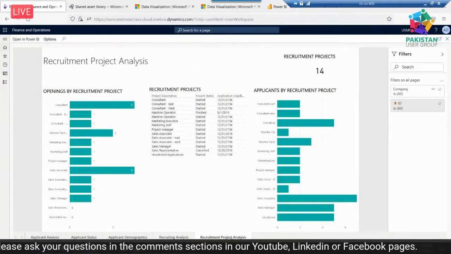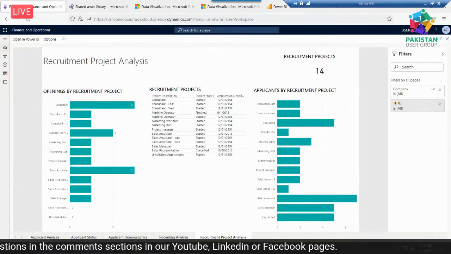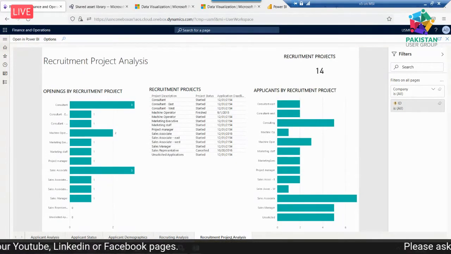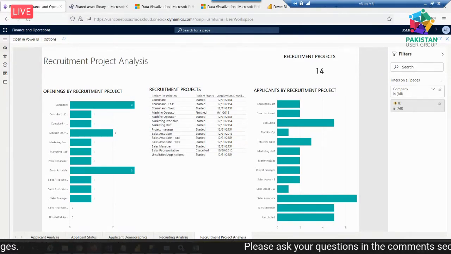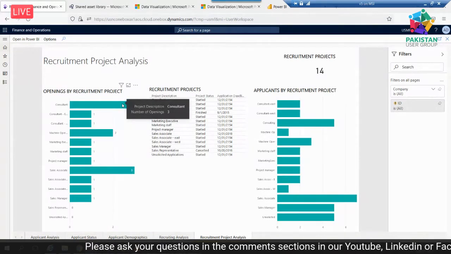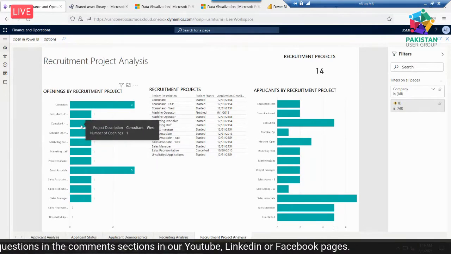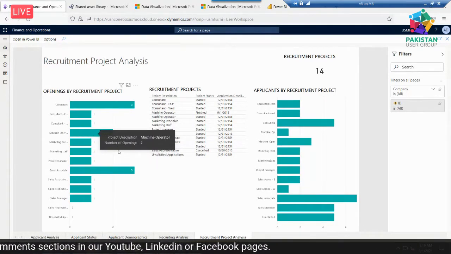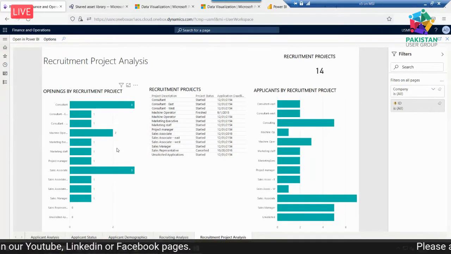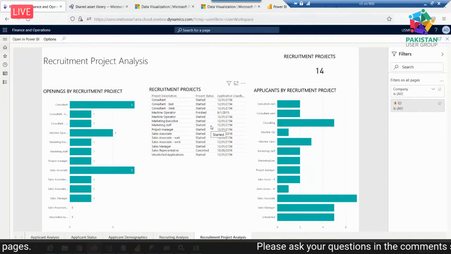And then comes the recruitment project. I already shared with you that in D365 we create a recruitment project. So the analysis shows that for 1 recruitment project, 3 openings are for a consultant project, 1 opening for east, 1 opening for west, 2 for machine operator, all those recruitment and then position analysis. And for these recruitment projects, some projects are started, some canceled, everything is shown here.